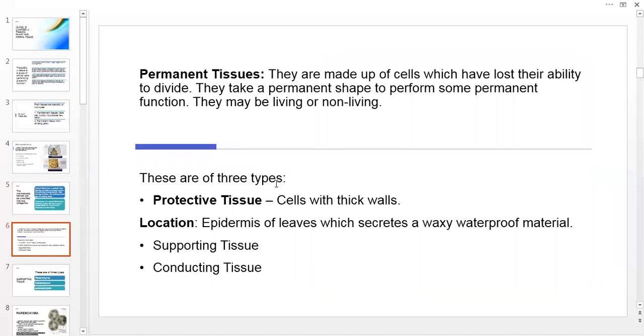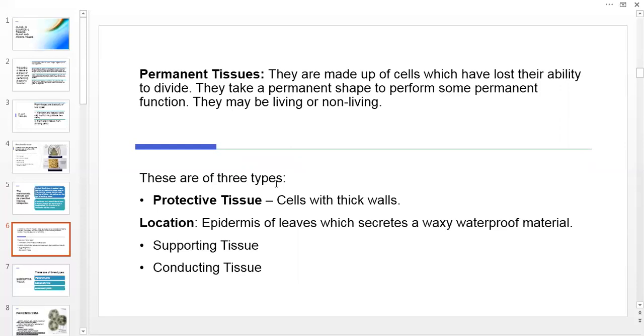Now we are coming on to the permanent tissues. As I told you earlier, they have lost their ability to multiply or divide. So what are permanent tissues? They are made up of cells which have lost their ability to divide. They take a permanent shape to perform some permanent function. They may be living or they may be non-living.